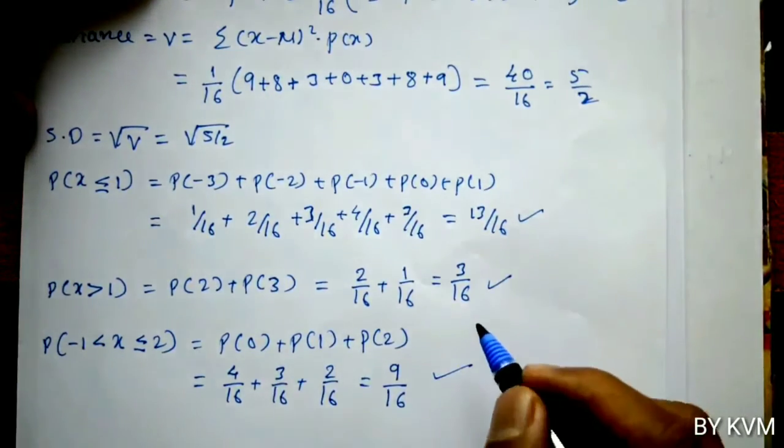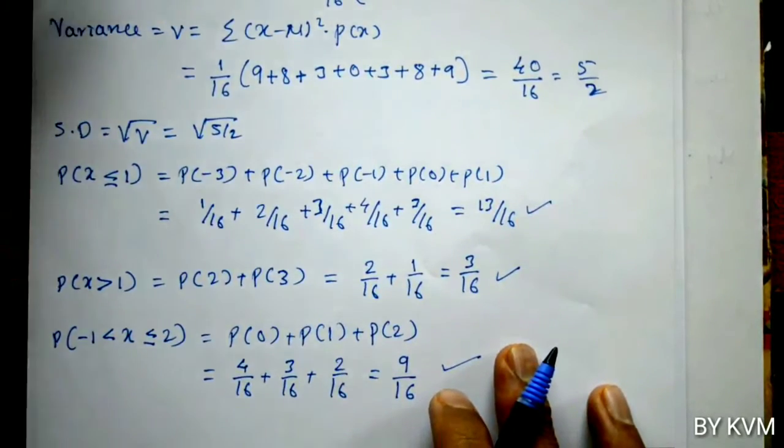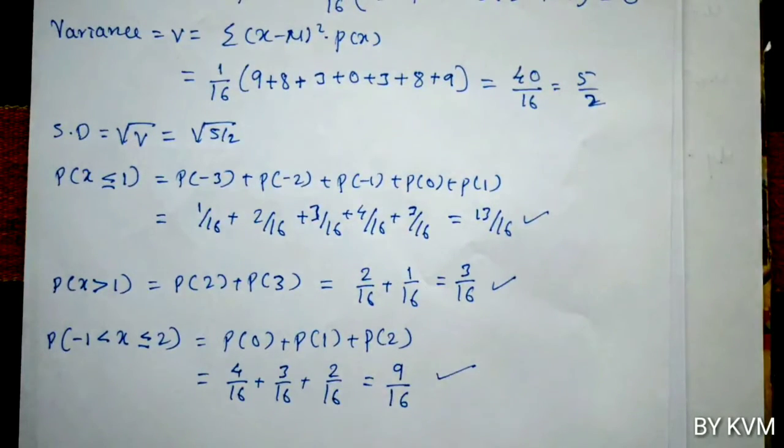So, if you see all these probability values, 13 by 16, 3 by 16, 9 by 16, all these values lie between 0 and 1.